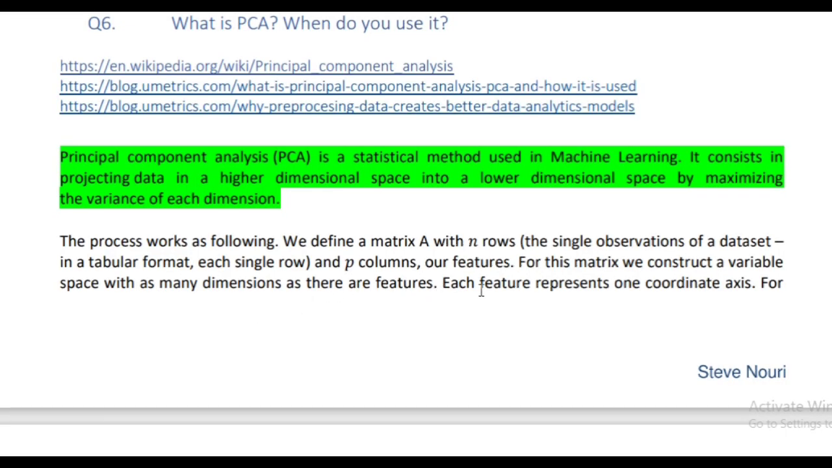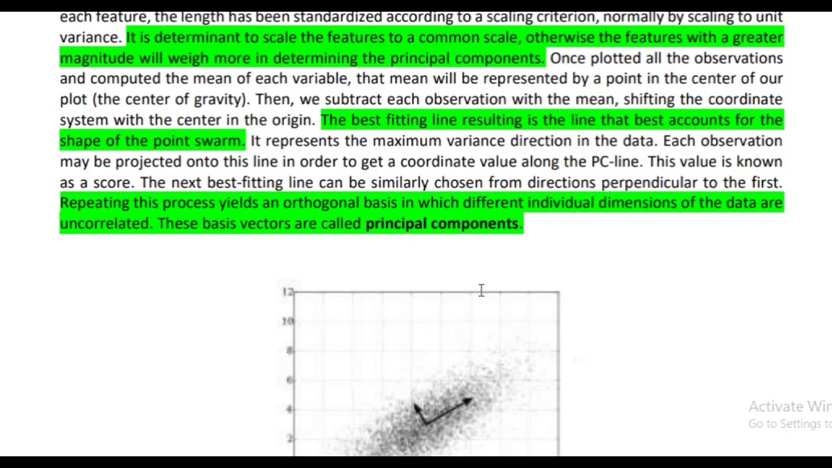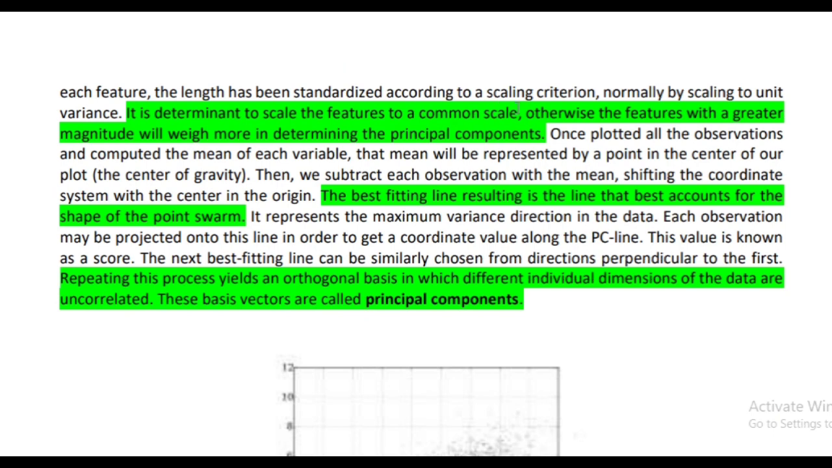For each feature, the length has been standardized according to a scaling criterion. Normally, this is done by scaling to unit variance. It is determinant to scale the features to a common scale. Otherwise, the features with a greater magnitude will weigh more in determining the principal components.